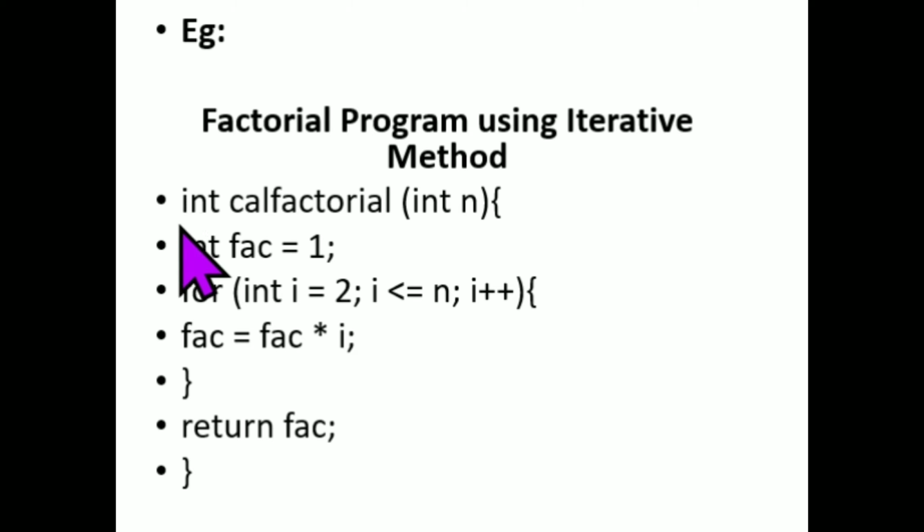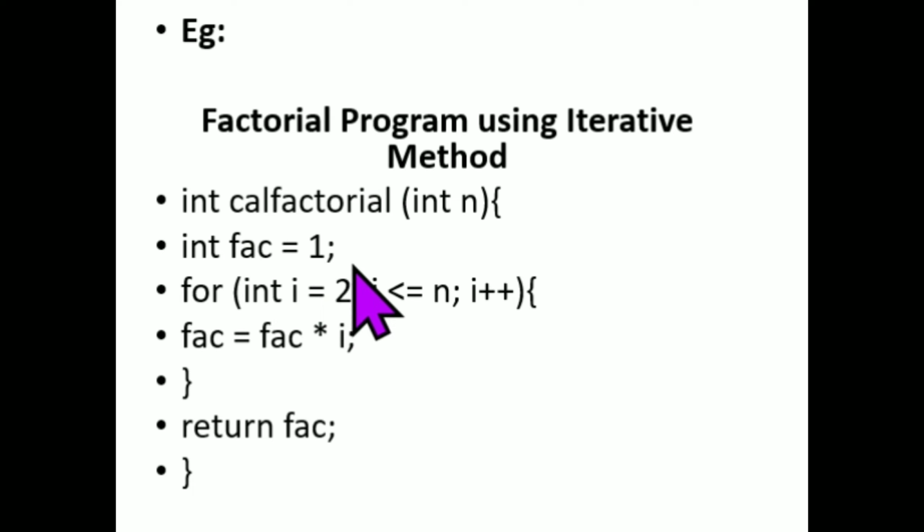Next, in the second line we find int fact equal to 1. Here also we can use another name instead of fact, like cal. Here we assign fact equal to 1.